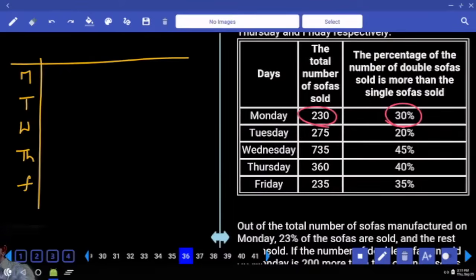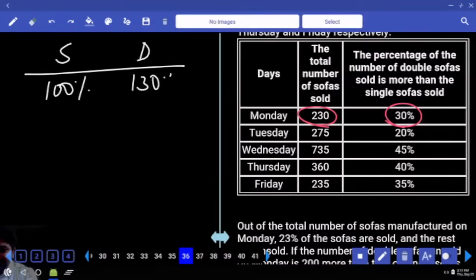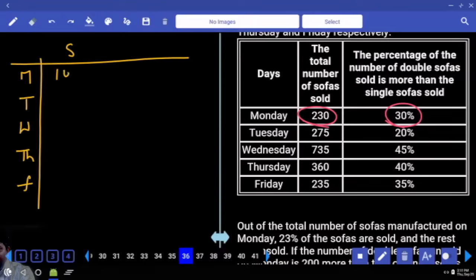Understood? 230% is single sofa and double sofa. If single is 100%, double is 30% more. That will be 130%. Total 230%. Number it is 230. 1% is 1. Single 100, double 130. You understand?